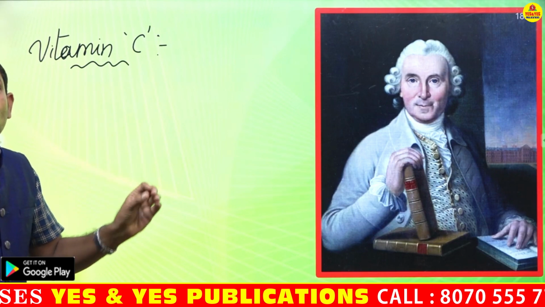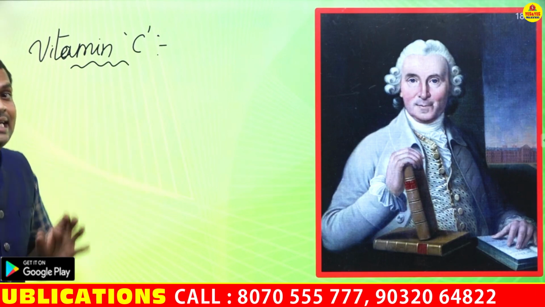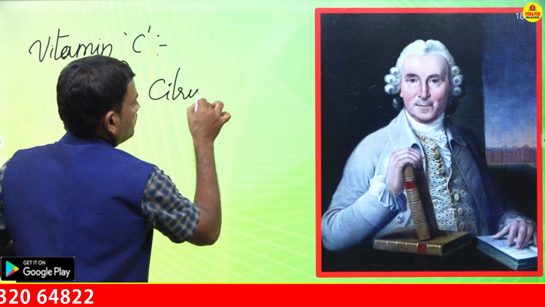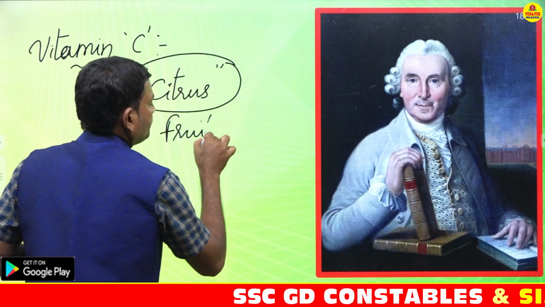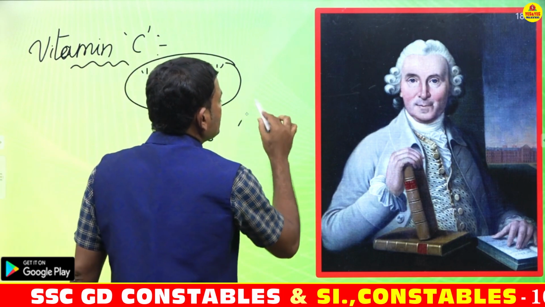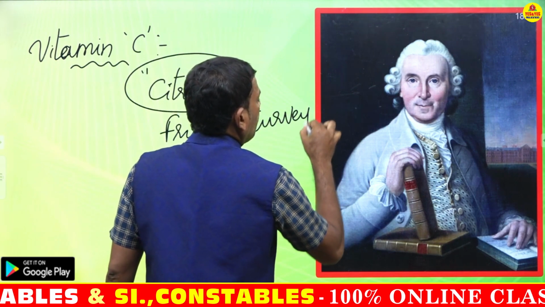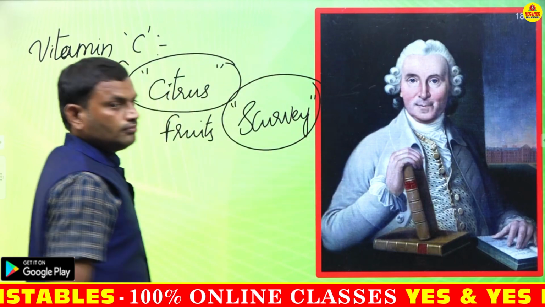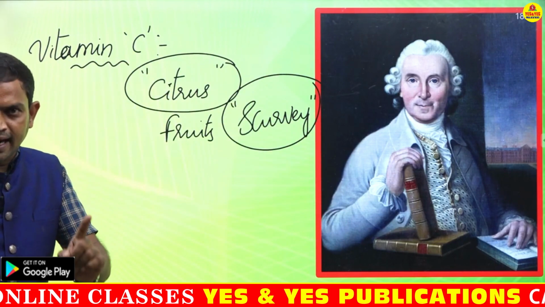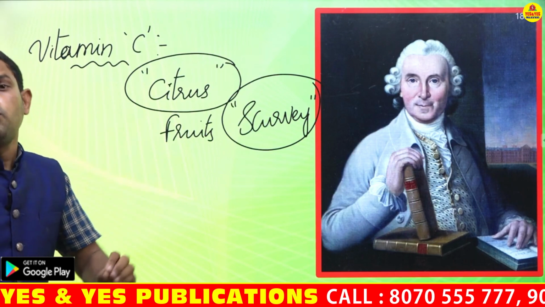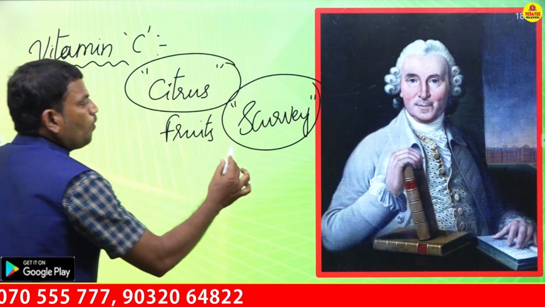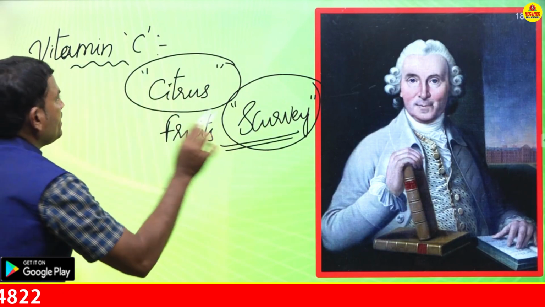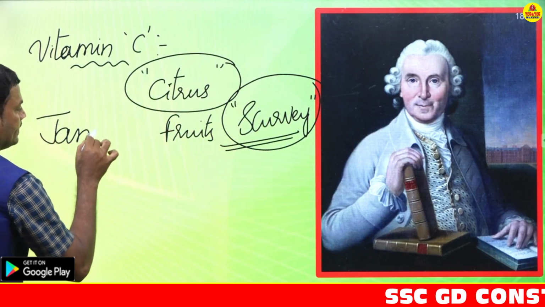The scientist who suggested citrus fruits in order to cure a disease called scurvy, the scientist who described a factor or a substance that is required for the curing of an important disease called scurvy, is nothing but James Lind.